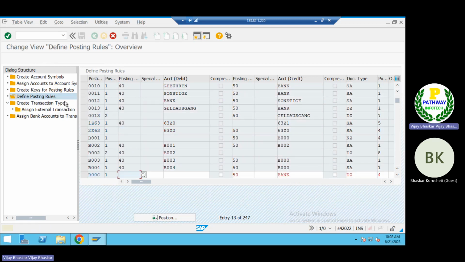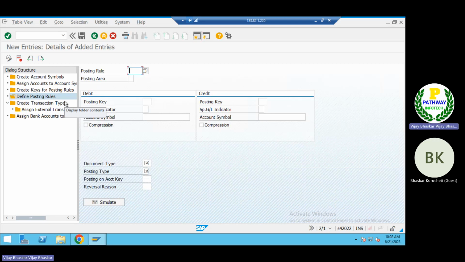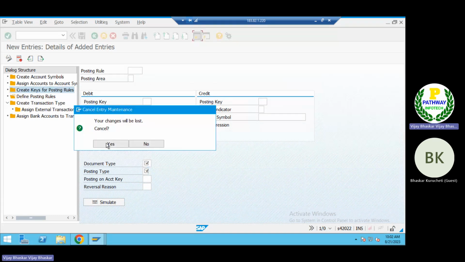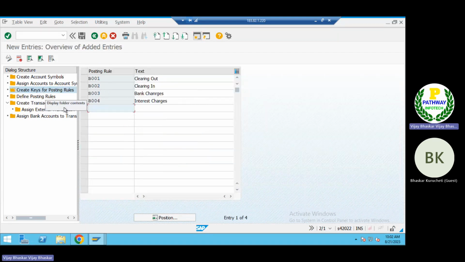I will create one here. Keys for the posting rule. Okay, sorry, I will come here. Define a posting rule. Sorry, sir. Some problem.